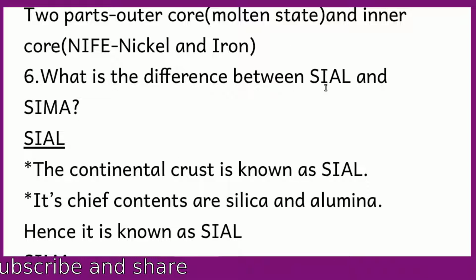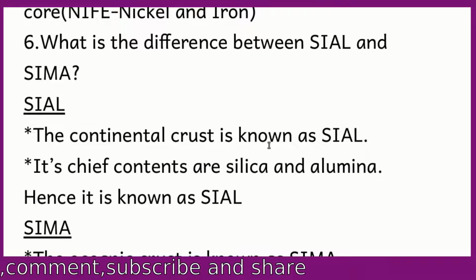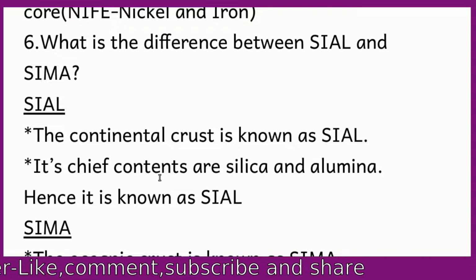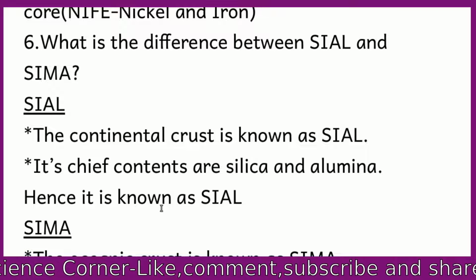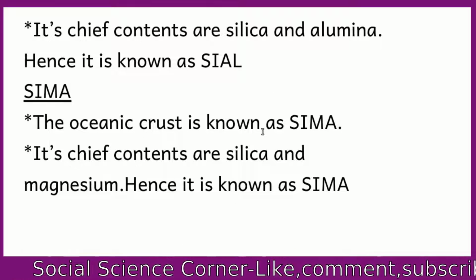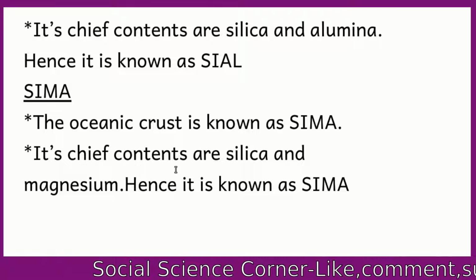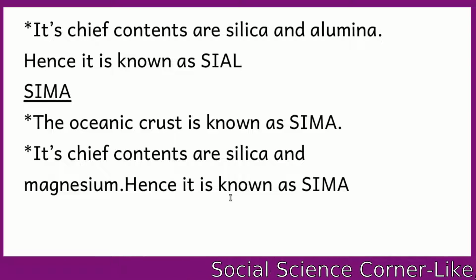What is the difference between Sial and Sima? Sial: the continental crust is known as Sial. Its chief content is silica and alumina. Hence it is known as Sial. Sima: the oceanic crust is known as Sima. Its chief contents are silica and magnesium. Hence it is known as Sima.